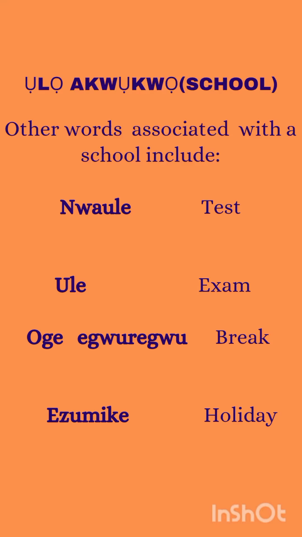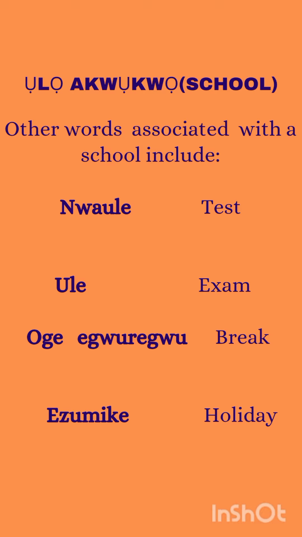In the previous classes we learned items associated with school and people associated with school. Today we'll be learning other words that are associated with the school, such as a test. Test is mule, mule, mule. And then we have exam, ule. Mule means like a small exam, and that's what a test is, right?